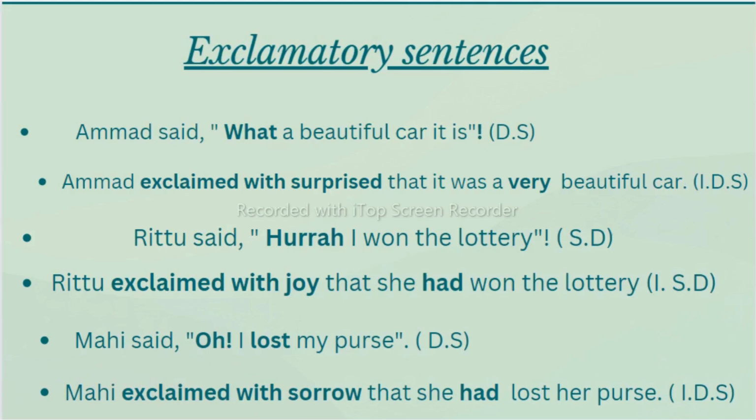Now exclamatory sentences. Ahmad said, "What a beautiful car it is!" Exclamatory sentence, students, I told you there you will find an exclamation mark. So how will you change it? After the inverted commas, you should see if it is an exclamatory sentence, you will change it to "exclaim with surprise", because he is surprised here. Based on the sentence, you should choose the exclamatory word. Exclaim with surprise, if he is happy, then surprise. If he is overjoyed, you use exclaim with joy. If he is sad, you can say he exclaimed with sorrow. Or if someone is saying sorry, you should say he exclaimed with regret.